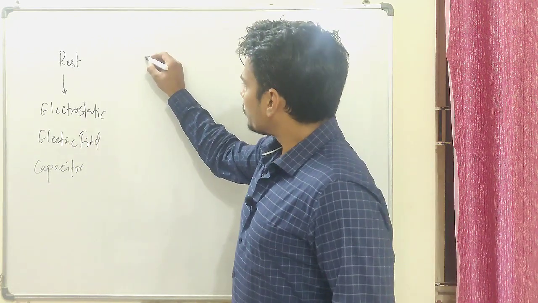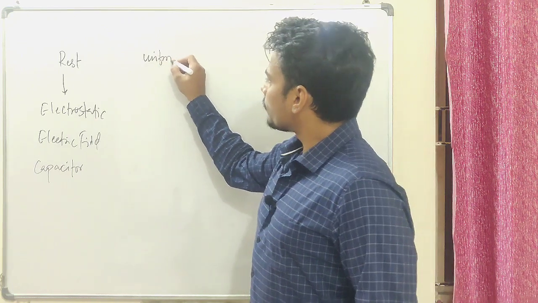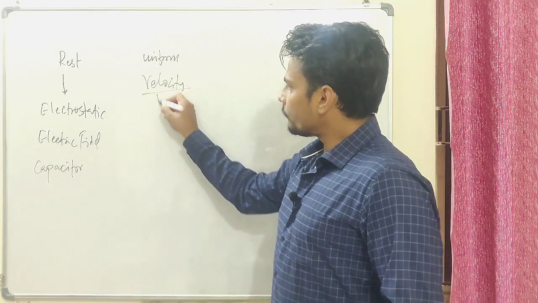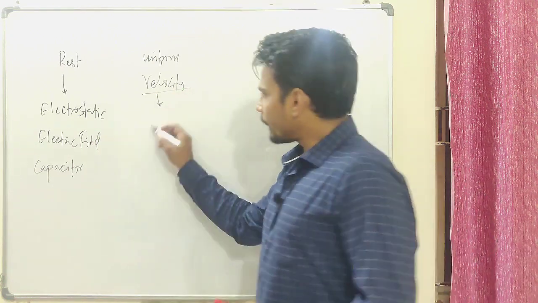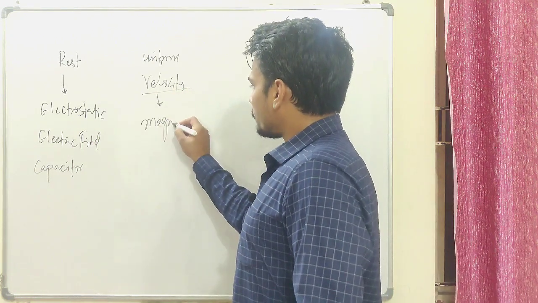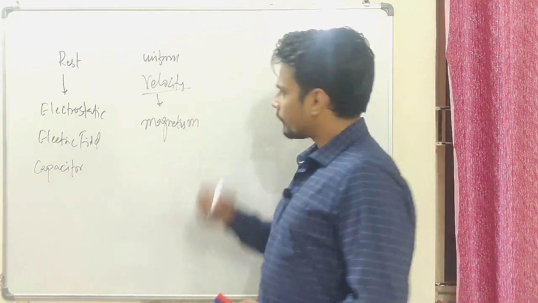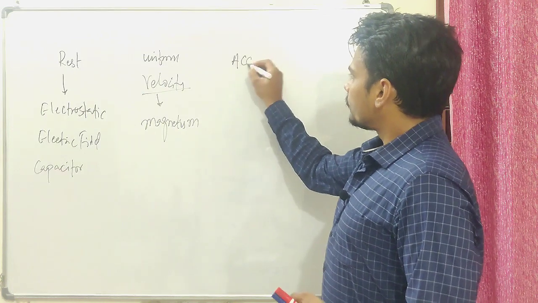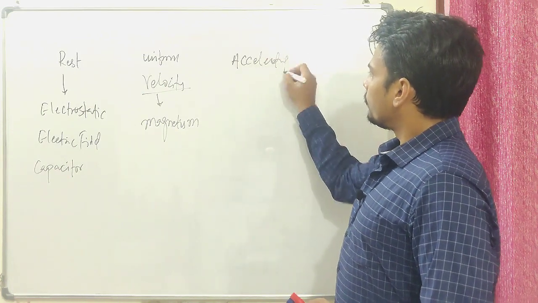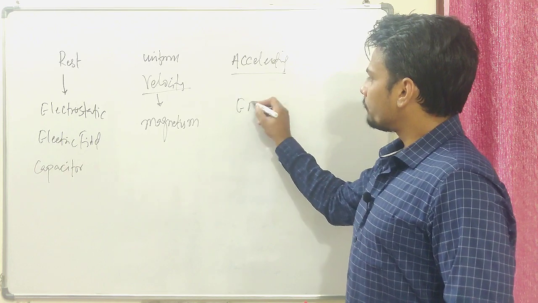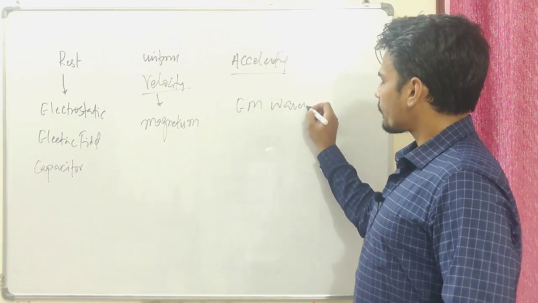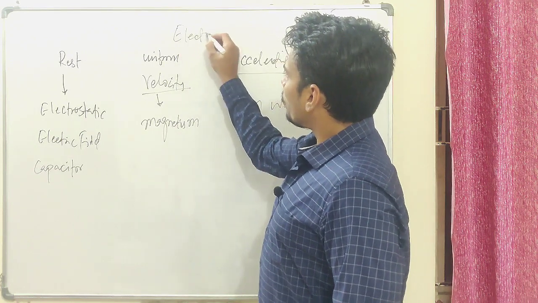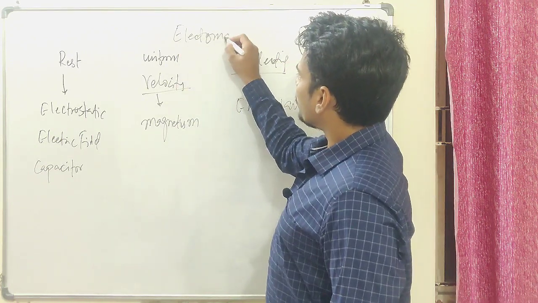When the charge is moving with uniform velocity, that part of electromagnetism is called magnetism. And when the charge is accelerating, we call it electromagnetic waves. So you can see this electromagnetism will cover around 40% of the entire syllabus.